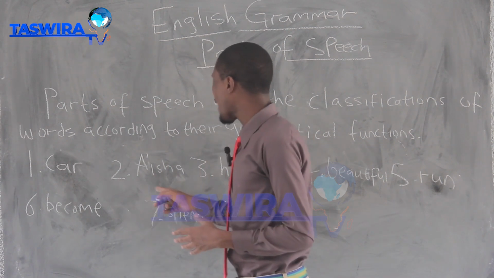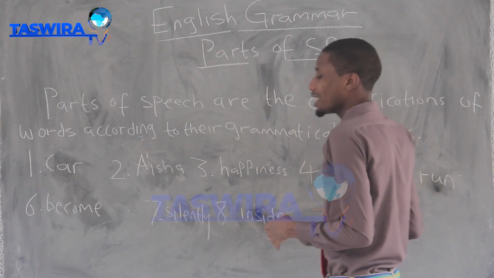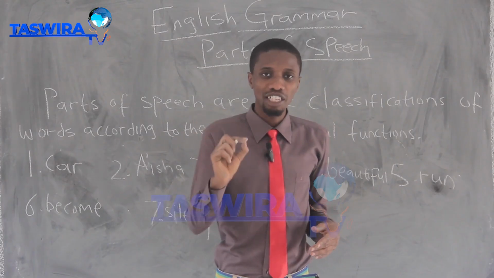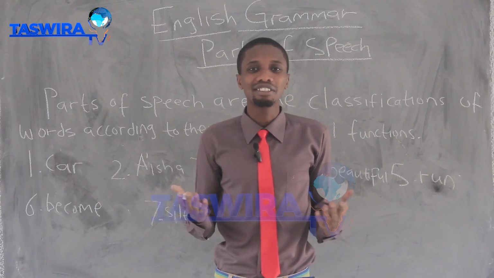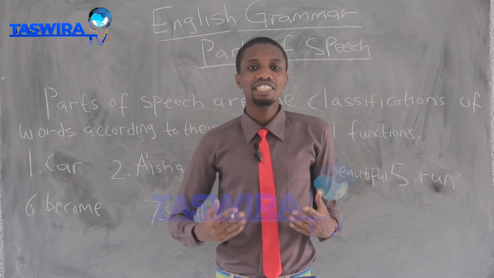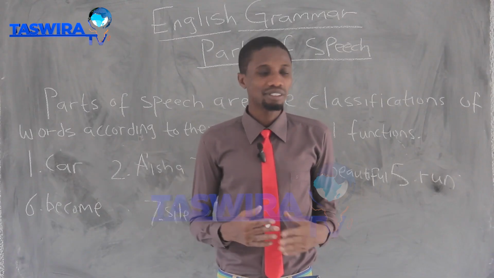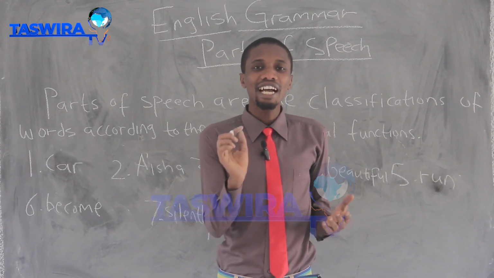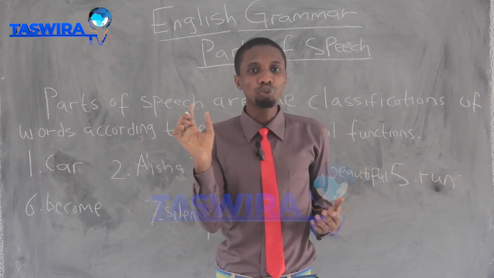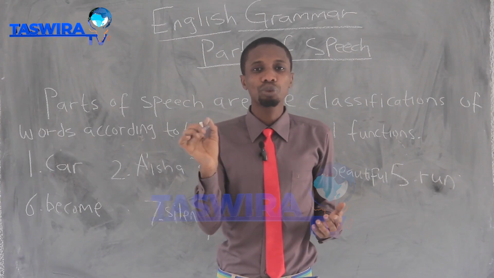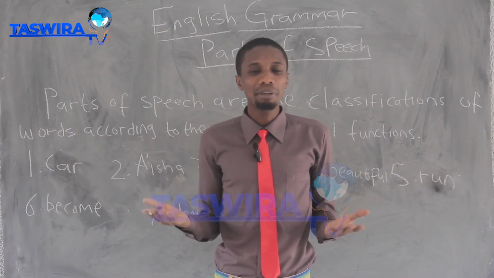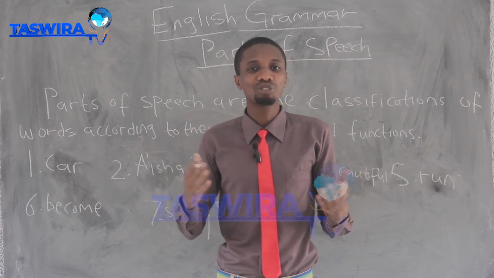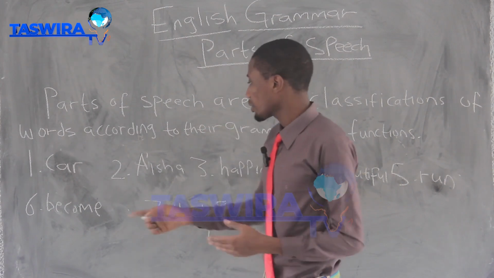So if I say Aisha runs, the word Aisha has its own grammatical function, which is noun, name of something. Aisha is a name of a female person, and the word run is an action. So you see, Aisha runs. These are two words, and each of these two words has its own grammatical function. Aisha is a name. The word run is an action word, so it's a verb.